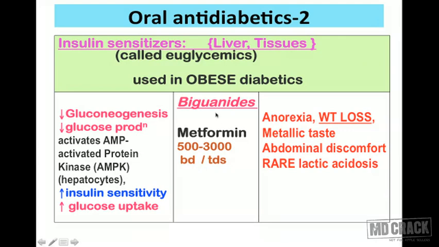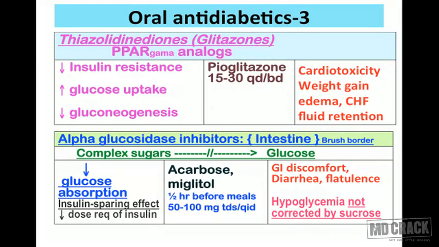Other adverse effects of metformin include metallic taste, abdominal discomfort, and rare lactic acidosis. So biguanides: anorexia and weight loss, metallic taste, abdominal discomfort, and rare lactic acidosis. We move further in the chapter of oral antidiabetic drugs. That's the third slide for oral antidiabetics.